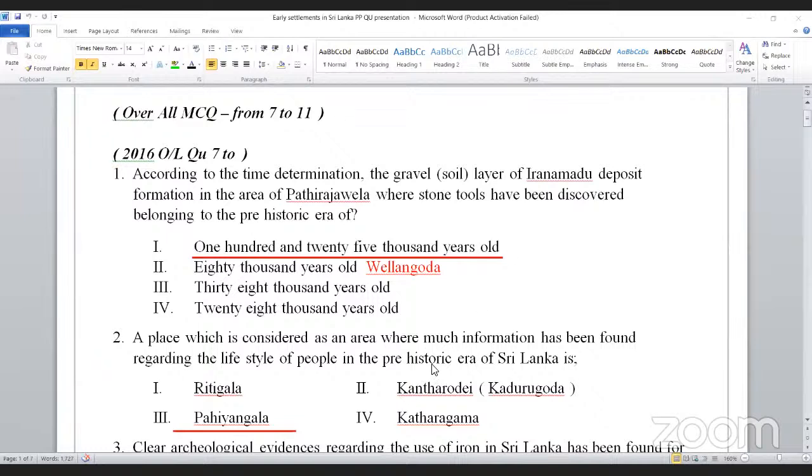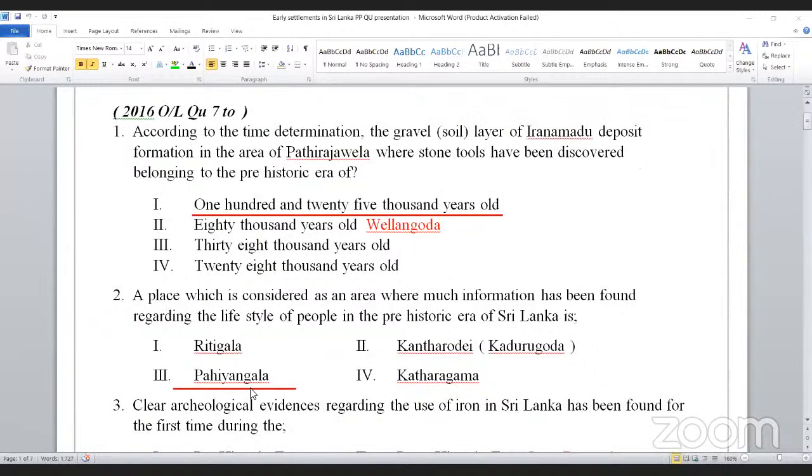And clear archaeological evidence regarding the use of iron in Sri Lanka has been found from. Now, the use of iron belonged to the proto-historic time. So clear evidence for the first time. When we take iron smelting furnaces, furnaces means stoves.